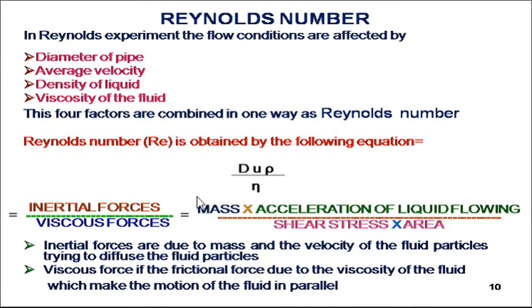This is the inertial force and this is the viscous force. When you break this equation into factors, the inertial force depends on mass into acceleration of the liquid flowing, divided by viscous force, which is shear stress multiplied by area. The inertial forces are due to the mass and velocity of the fluid particles and try to diffuse the fluid particles into each other, and the viscous force is the frictional force due to the viscosity of the fluid, which makes the motion of the liquid parallel.